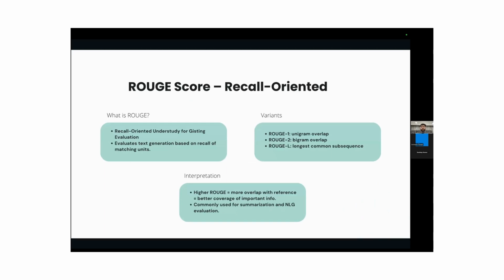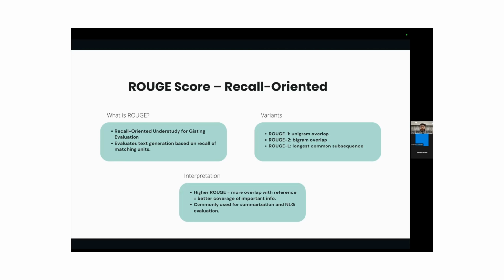So how did we evaluate our models? First one was the Rouge score. What is Rouge? Recall-Oriented Understudy for Gisting Evaluation. This is done by calculating similarity scores between words or sentences.